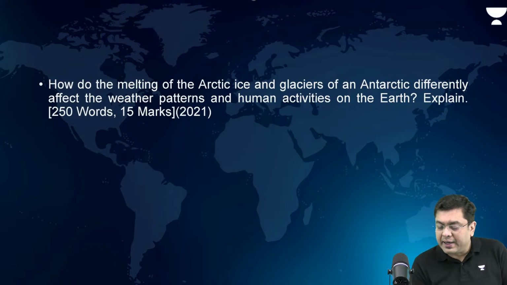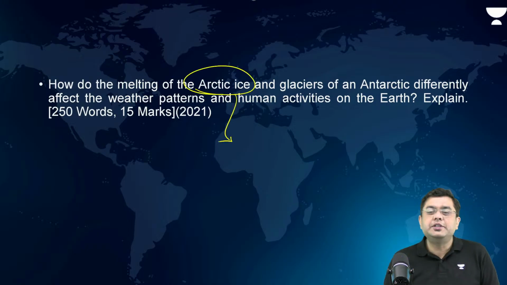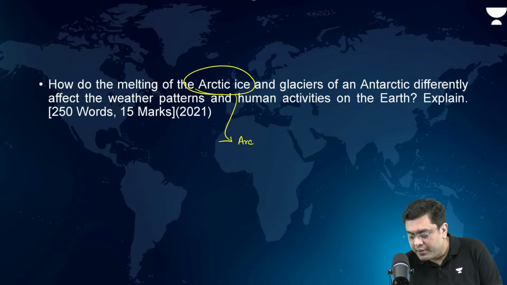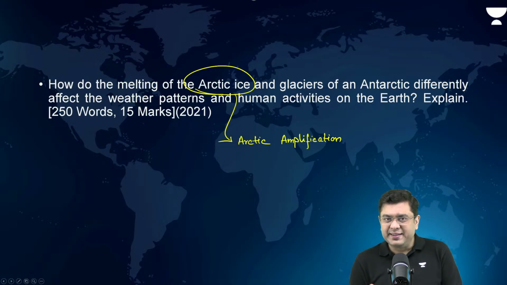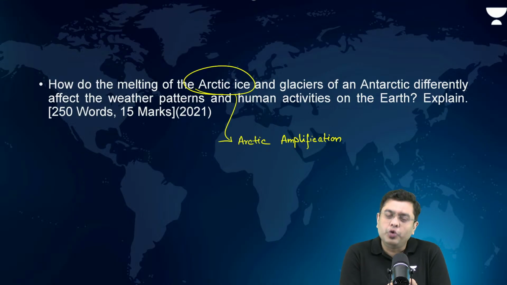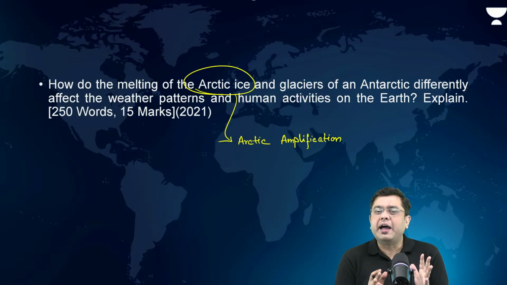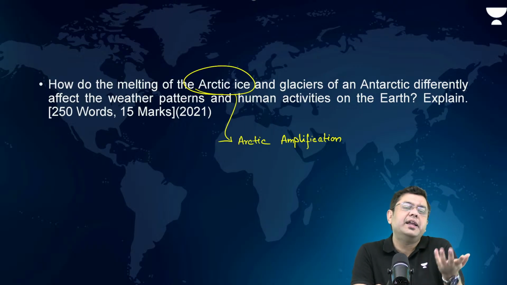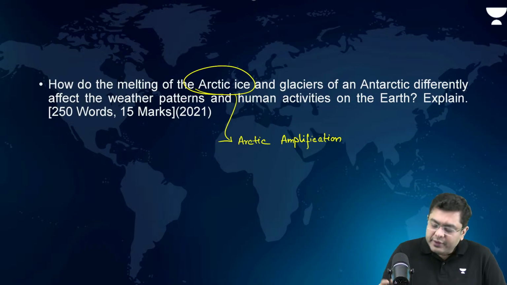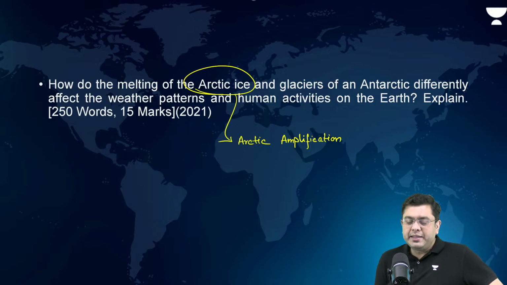So, when you have melting in the region of the Arctic, what does it lead to? It leads to Arctic amplification. I hope we are aware of the albedo circle. Due to melting of ice in the Arctic, water and thinner ice is exposed. That means a greater amount of solar rays is absorbed due to the lower value of albedo. As a consequence, it leads to further warming and further accelerated melting. Okay, so Arctic amplification, that is something that you mention.